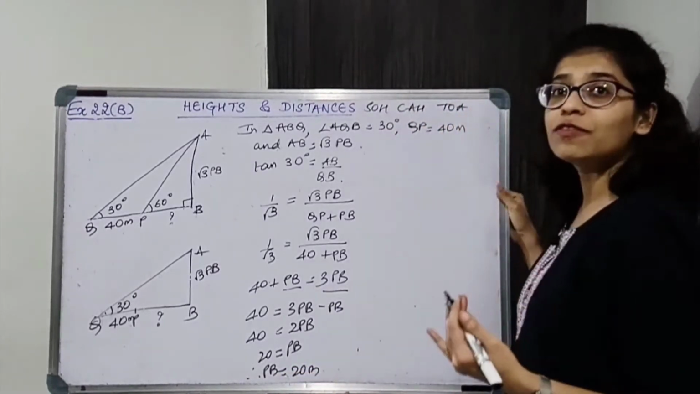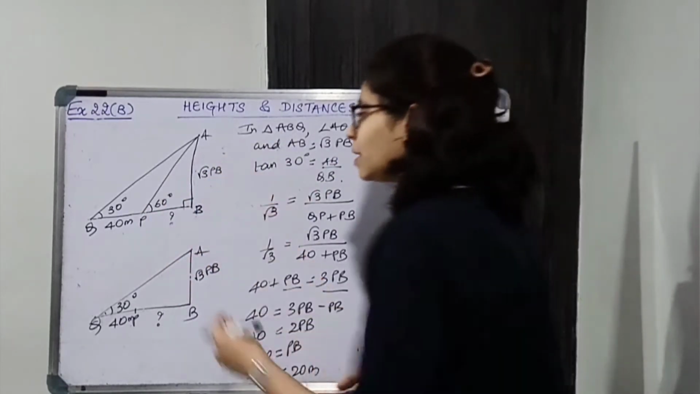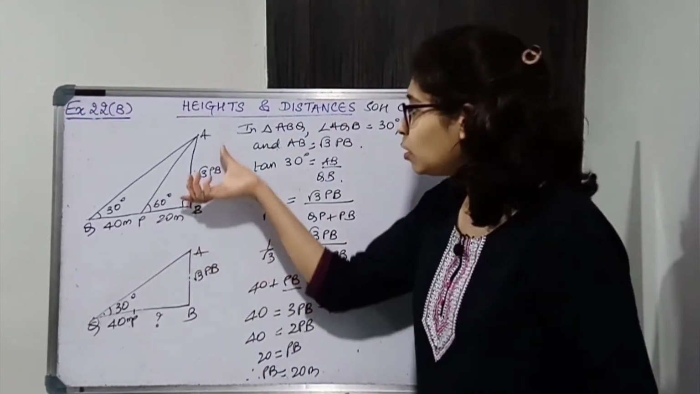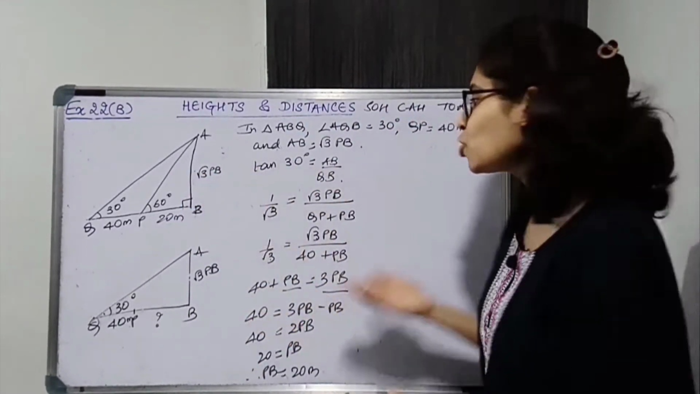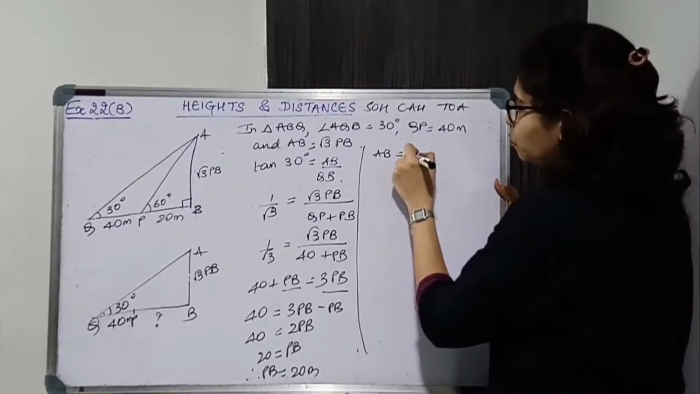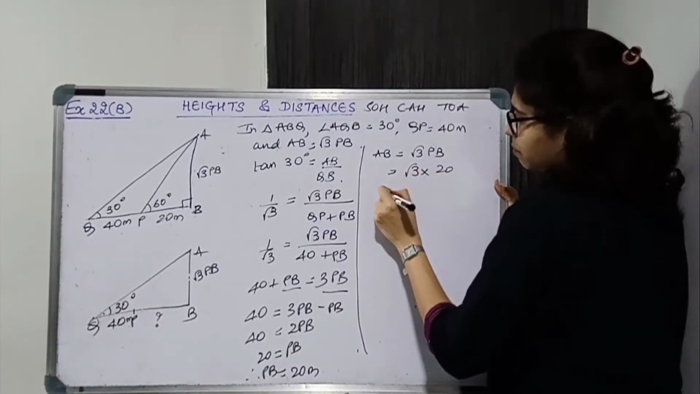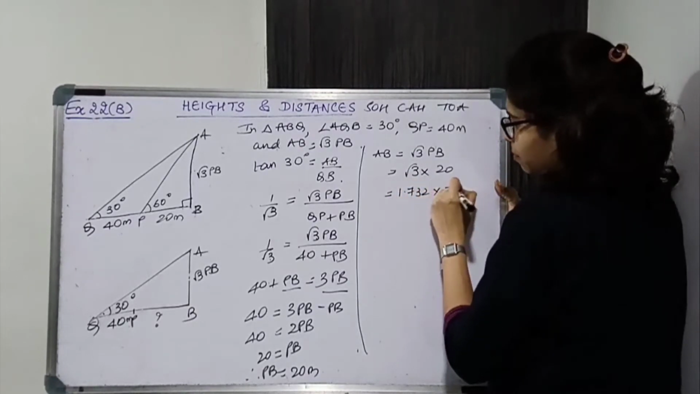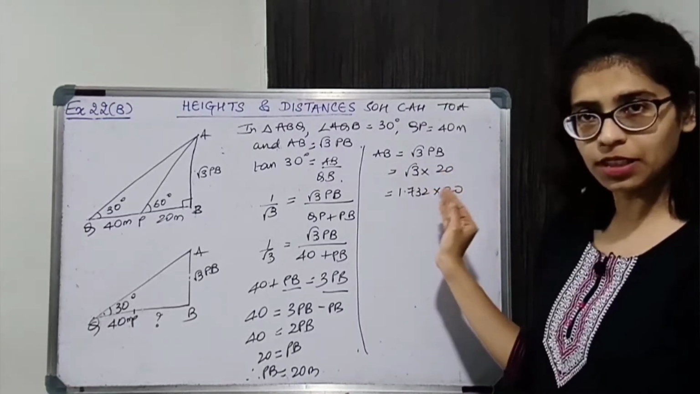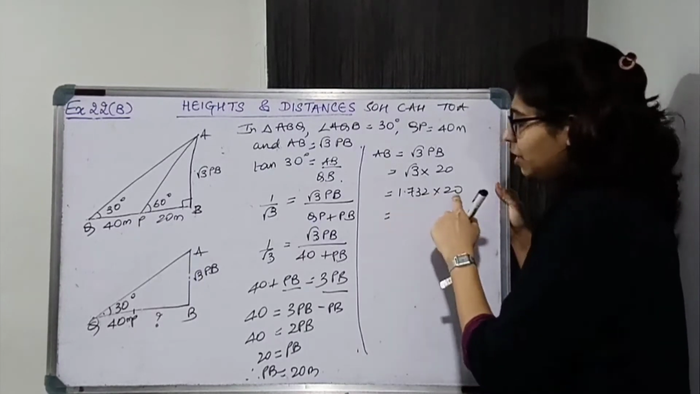Now we found PB first. We were supposed to find the width of the river in the second part, so we got the second part first. Now we know AB is √3 PB, so we'll get AB also, that is the height of the tree. So AB is equal to √3 PB. This is equal to √3 into 20, so that is 1.732 into 20. Substitute the value. Now you have to substitute, you cannot keep 20 √3. So you should know the value up to 3 decimal places. Let's do 1732 into 20.